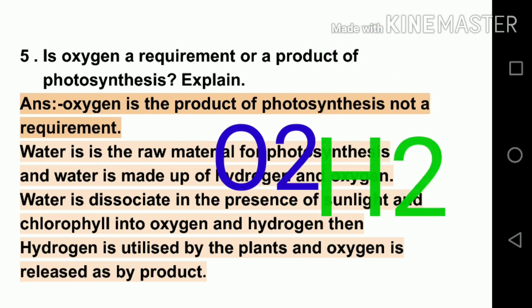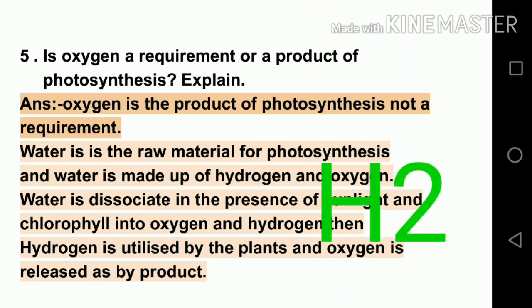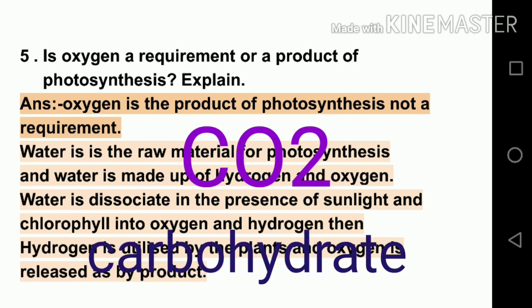Then this hydrogen is utilized by the plants, and oxygen is released as a byproduct, because hydrogen is utilized to convert carbon dioxide into carbohydrate.